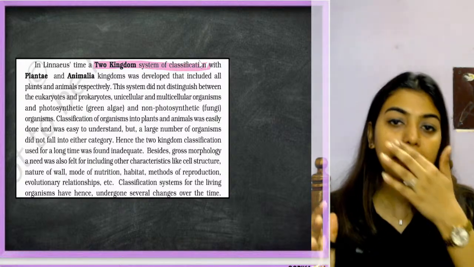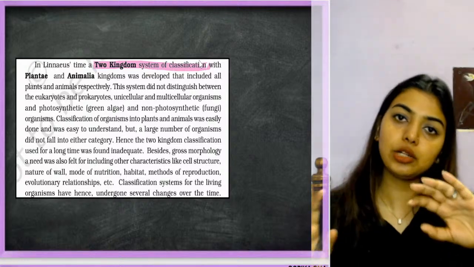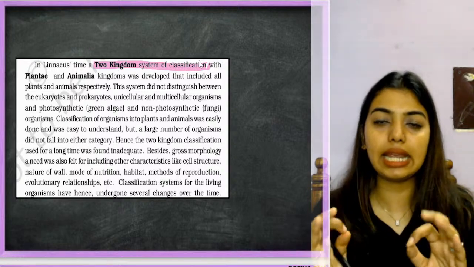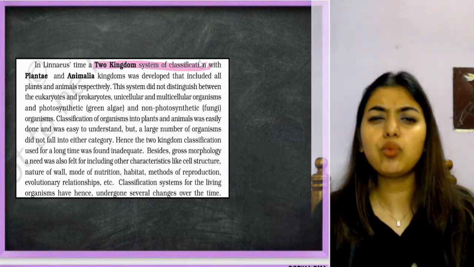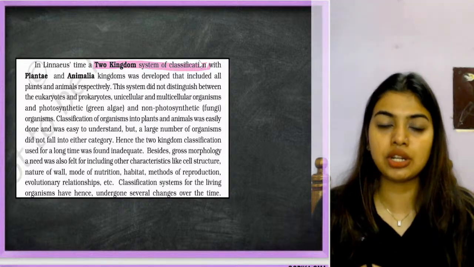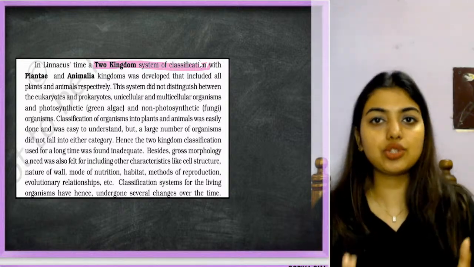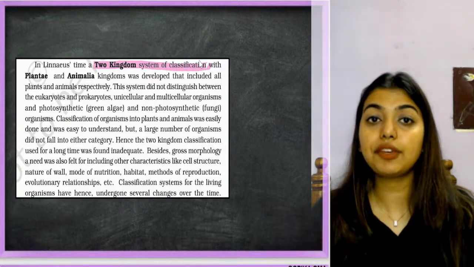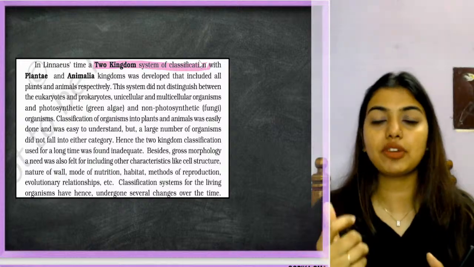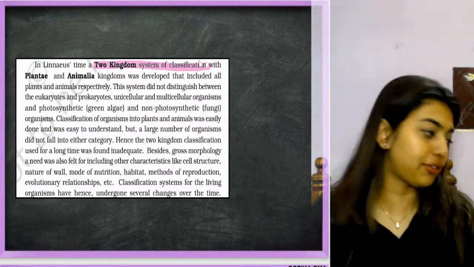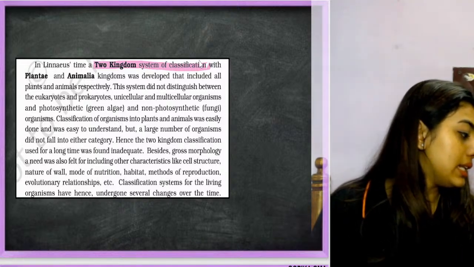Two kingdom classification system was simple. Again, it was Plantae and Animalia. There it was plants and animals. Here he just added the AE, Plantae and Animalia. Now, what was so different about this classification that we call it two kingdom classification? Because if you technically see, even Aristotle did two kingdom classification. He put plants, he put animals. But this classification came into the entire set of classifications because of the findings, or because of how it was a little different.